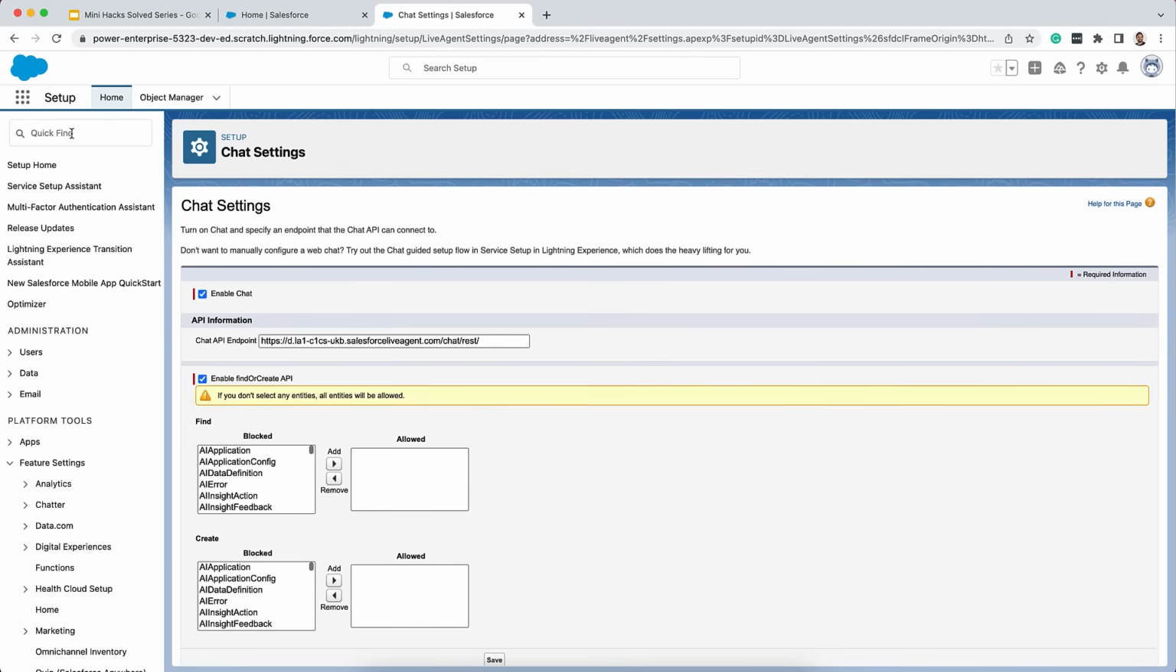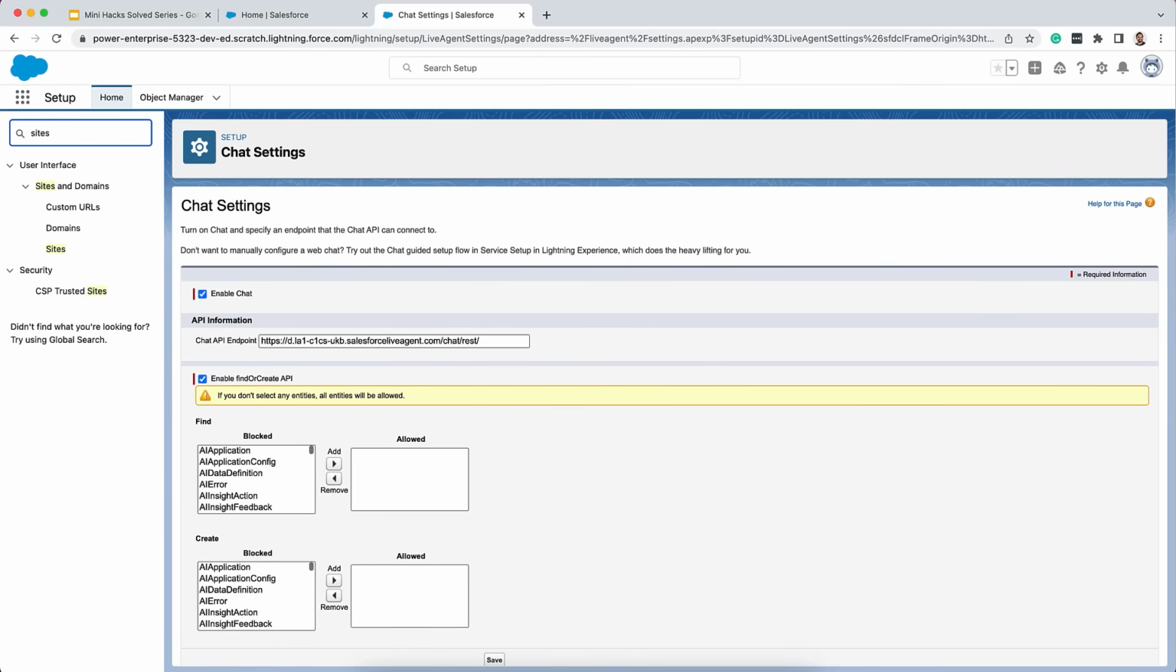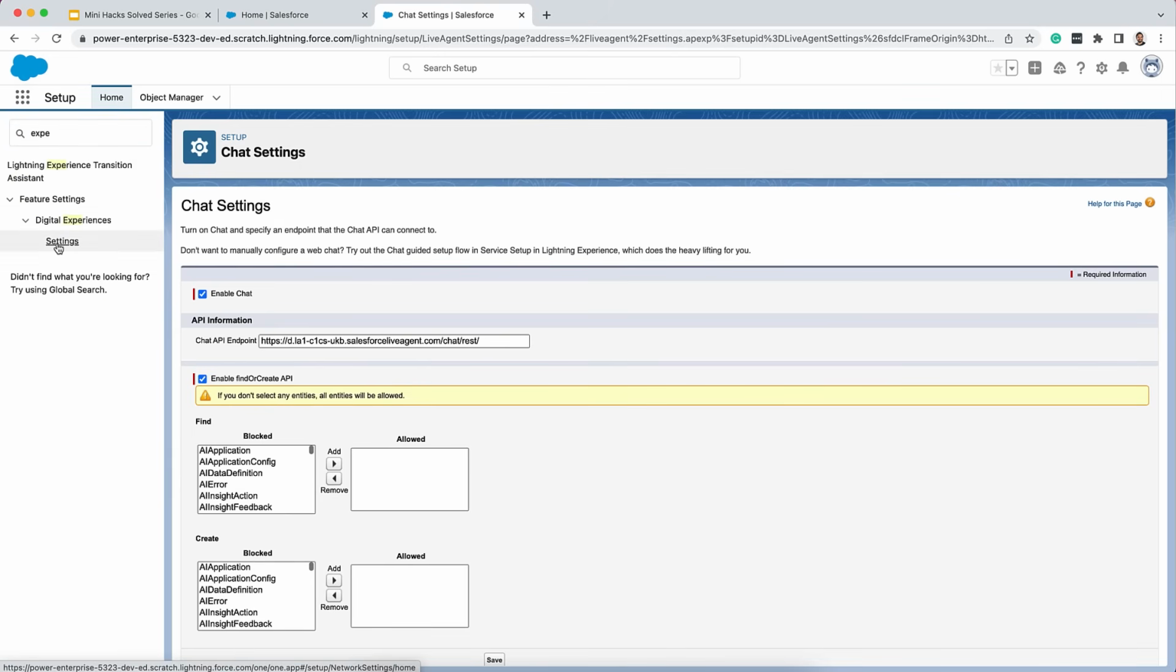And next, you're supposed to deploy this chat somewhere. So there needs to be a public facing site using which this chat window itself is shown. So we need to create that. We would be creating experience cloud sites.